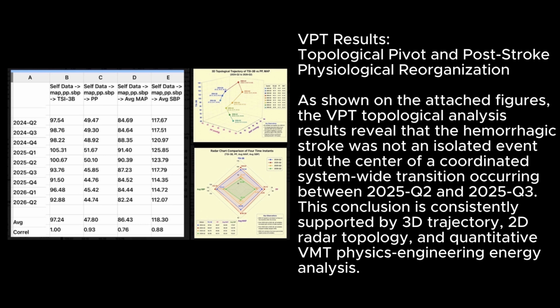VPT results, topological pivot, and post-stroke physiological reorganization, as shown on the attached figures. The VPT topological analysis results reveal that the hemorrhagic stroke was not an isolated event but the center of a coordinated system-wide transition occurring between 2025 Q2 and 2025 Q3. This conclusion is consistently supported by 3D trajectory, 2D radar topology, and quantitative VMT physics engineering energy analysis.